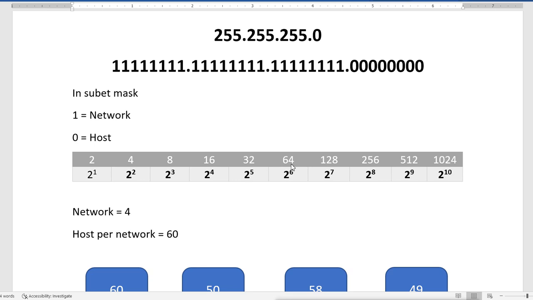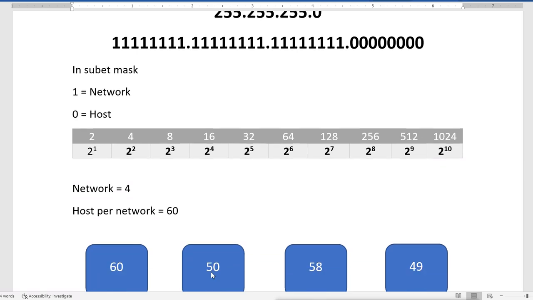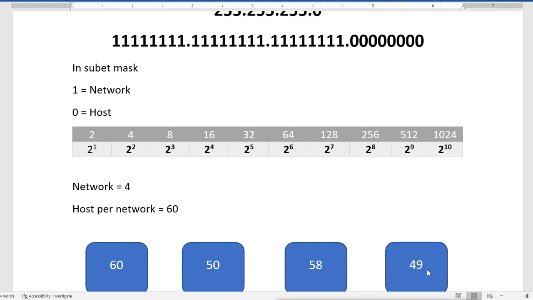And 64 is enough for me, because the maximum number of hosts I need is 60. I can see here I need 60, 50, 58 and 59. So I need at least 60 in each network to fulfill my requirement, and what I am getting is 64. So it is enough for each network.